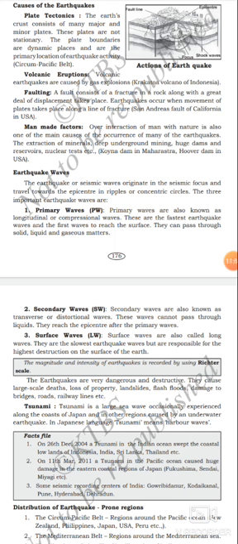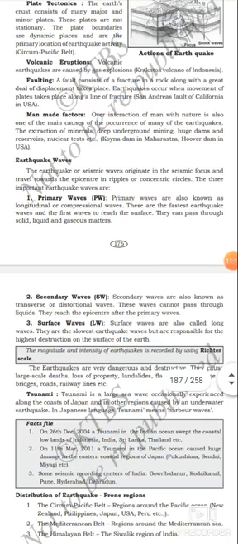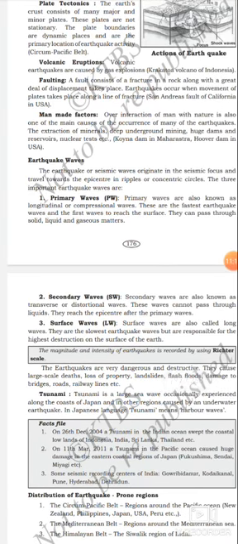Faulting. A fault consists of a fracture in a rock along which a great deal of displacement takes place. Earthquakes occur when movement of plates takes place along a line of fracture. San Andreas Fault of California in USA.